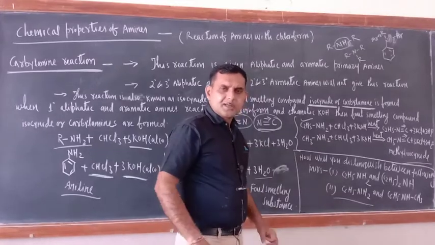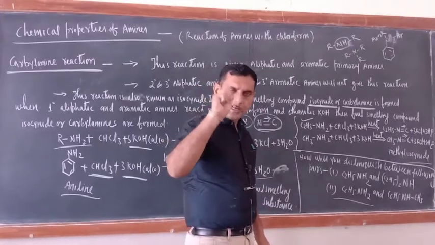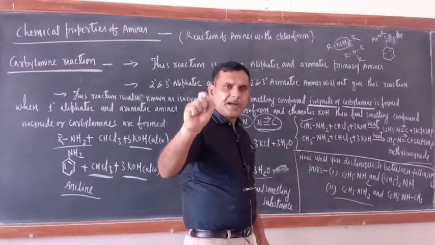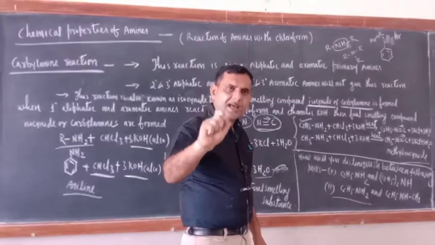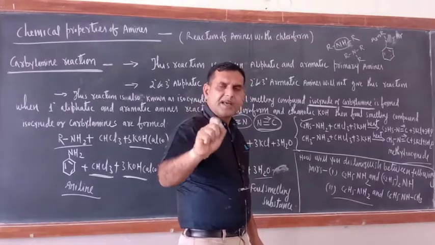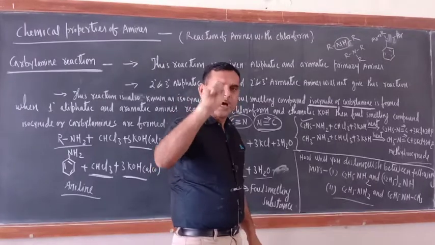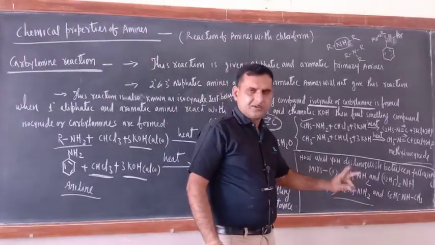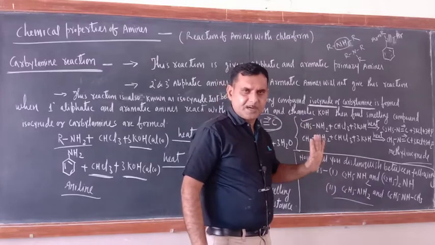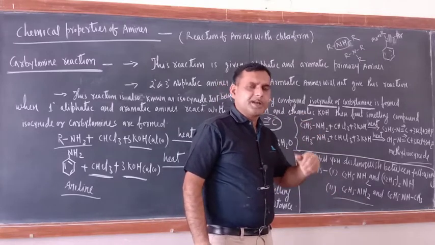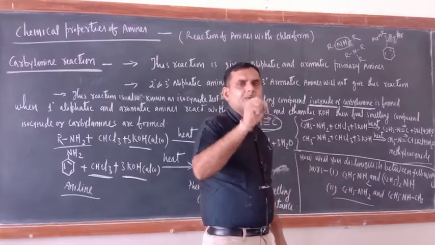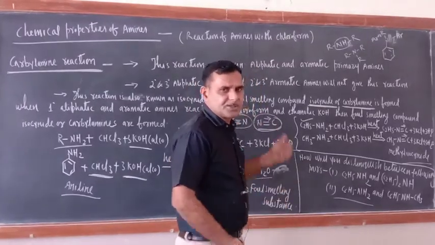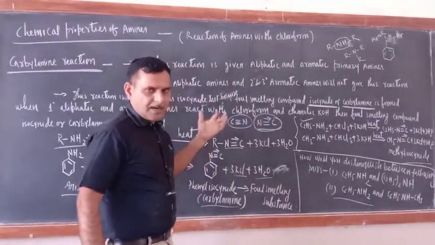Aliphatic and aromatic primary amines can be distinguished by the azo dye test or the beta naphthol test. In due course of time I will tell you. Just remember this one.